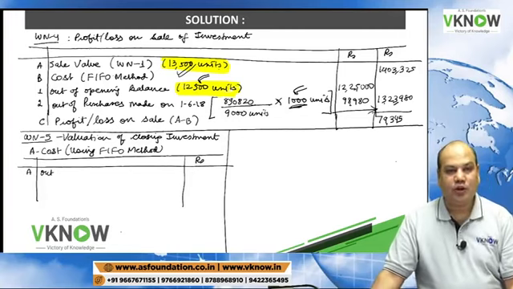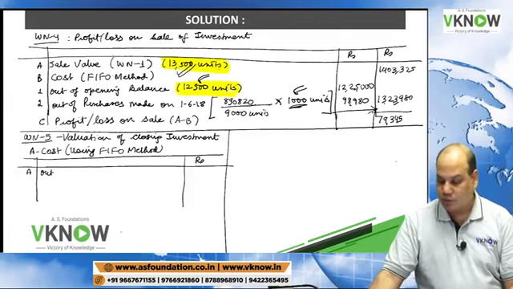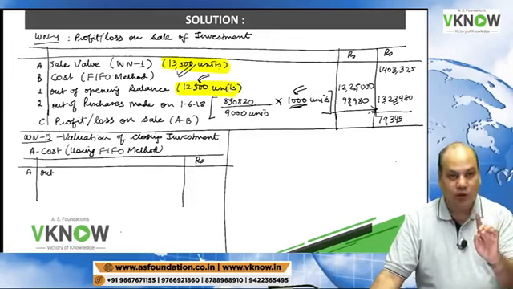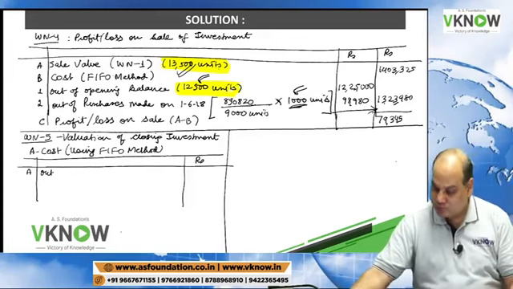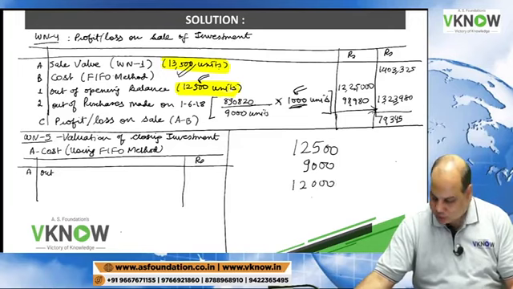How do you calculate the closing stock using the FIFO method? Understand one more time. We had in the beginning 12,500 units. Then we purchased 9,000 units, we purchased 12,000 units, and we sold 13,500 units.